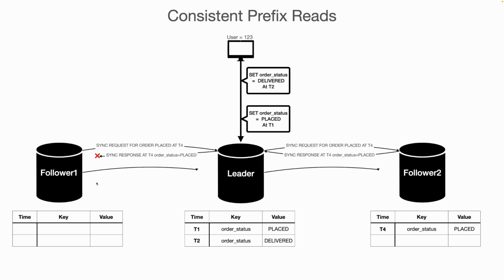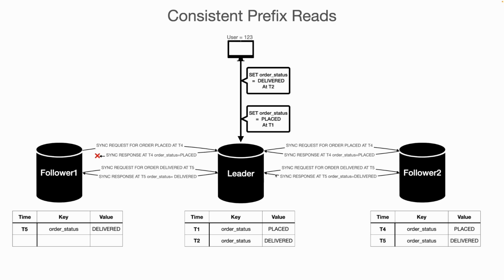Now at T5 another sync started for order status equal to delivered, and both followers are able to store the value of order status equal to delivered in their local storage. Follower 2 also successfully saved it, and the same for follower 1. Now follower 1 retries for order status equal to placed at T6 time, the sync successfully happens, and follower 1 saves the value of order status equal to placed at T6 time.